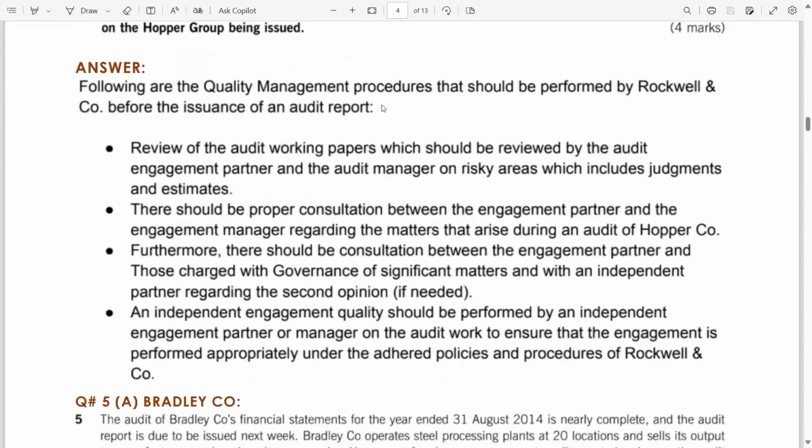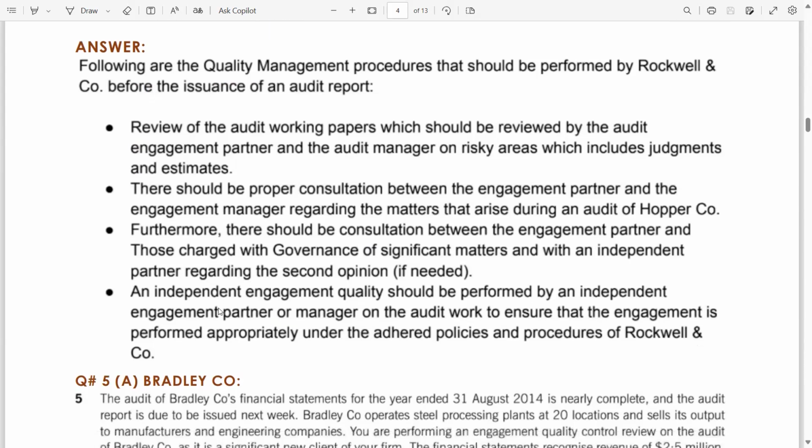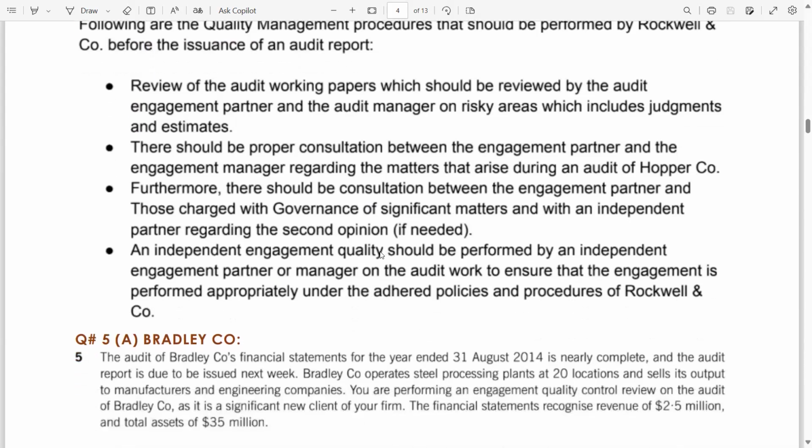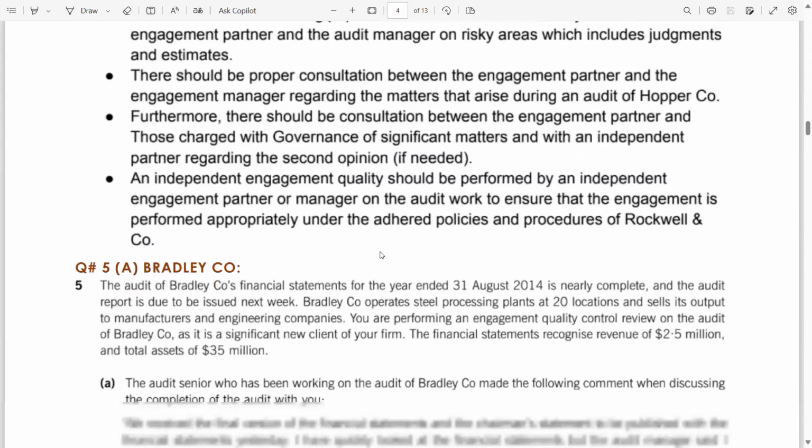So following are the quality management procedures that should be performed by Rockwell and Company before the issuance of an audit report. A review of the audit working papers. There should be proper consultation between the engagement partner and the engagement manager. Furthermore, there should be consultation between the engagement partner and TCWG with an independent partner regarding the second opinion. An independent engagement quality review should be performed by an independent engagement partner or manager on the work to ensure that the engagement is performed appropriately under the adhered policies and procedures of Rockwell and Company.